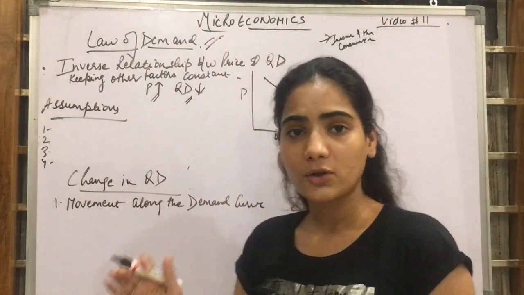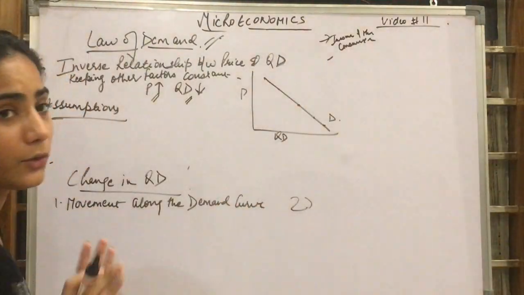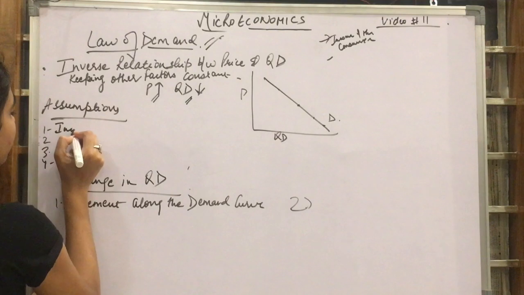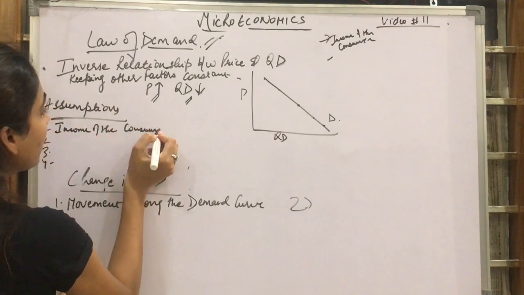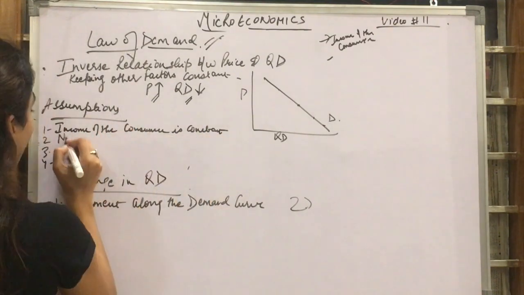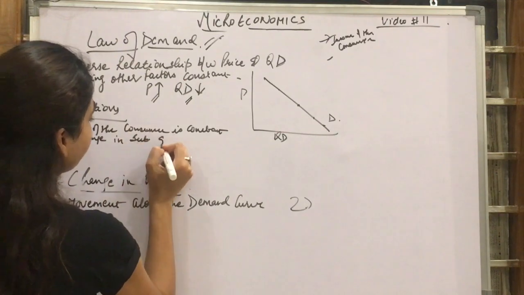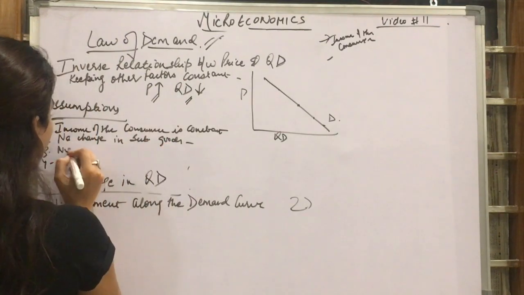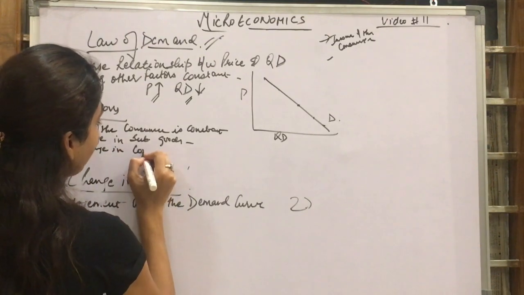Now, what are the assumptions? The assumptions are the same: the factors are constant. That means the income of the consumer is constant. There is no change in substitute goods, no change in complementary goods demand.